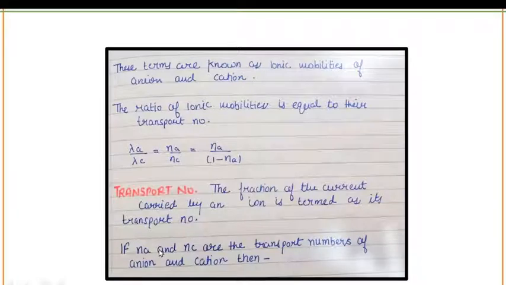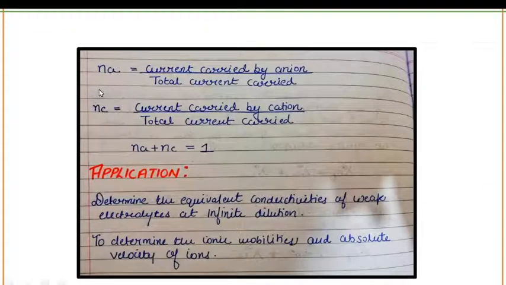If Na and Nc are the transport numbers of anion and cation, then Na is equal to the current carried by the anion divided by the total current carried. This is related to the anions. If you want to calculate the transport number of anions, you simply divide the current carried by anions by the total current carried. Similarly, for cations, the transport number will be equal to the current carried by cations divided by the total current carried. And also Na plus Nc will be equal to 1.